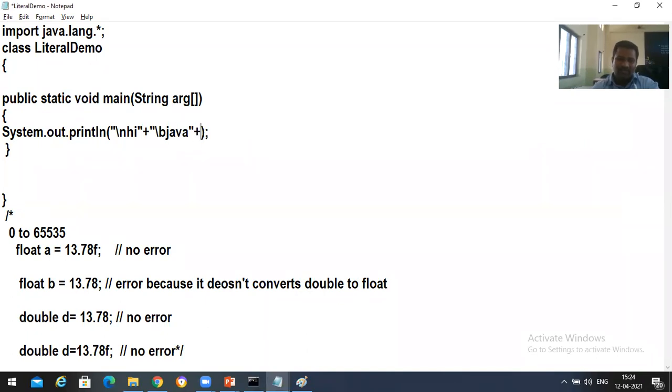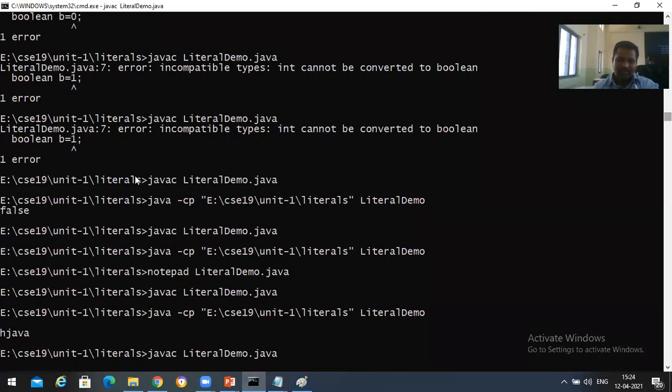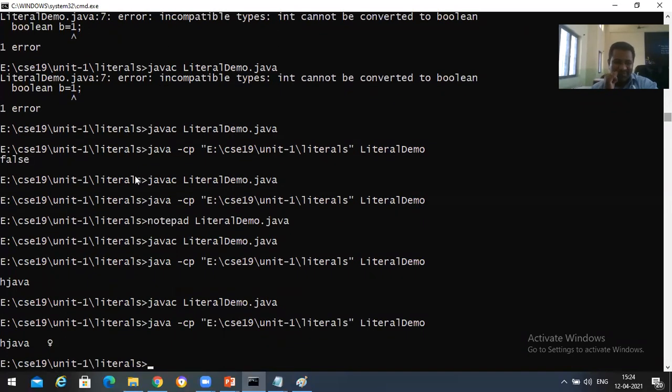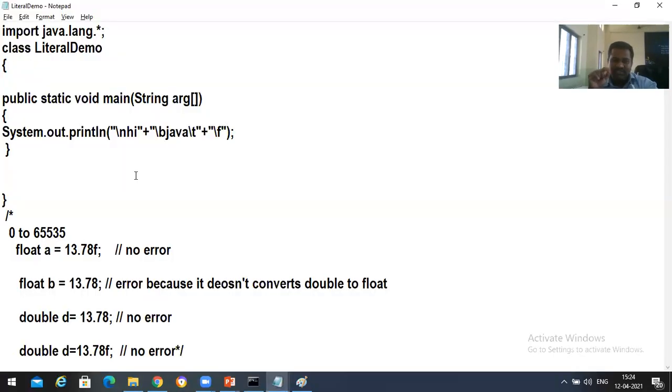Next, we have one more special symbol. I'm using \t here, plus \f. Save it. See what happened? First hi is printed. After that \b means it goes one cursor back and prints.